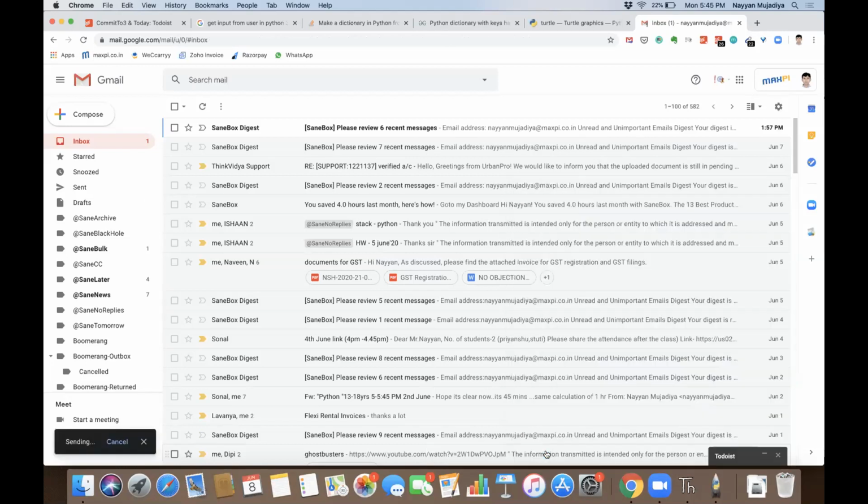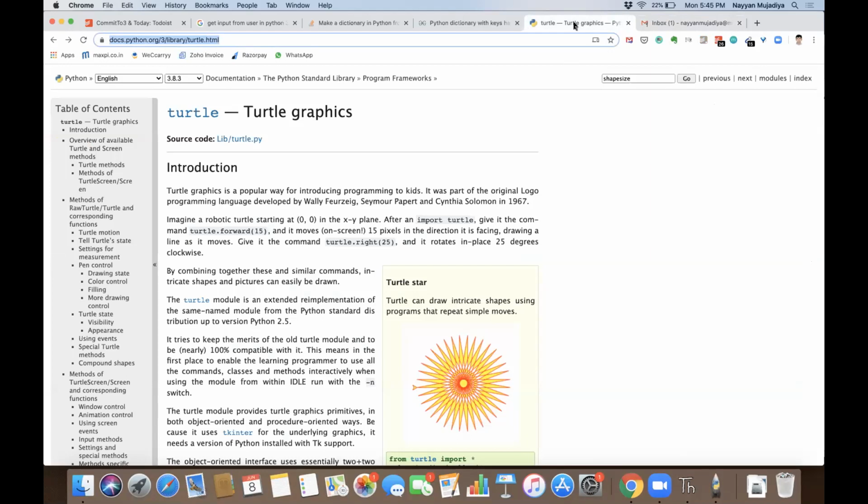Okay, fine. So I think we'll stop here for today. There are a couple more turtle commands. We'll see them in the next class, and with that, I think we'll be able to finish the turtle topic. So you were saying something, right? FD is for forward. Yeah, LT is for left. All these things are valid.